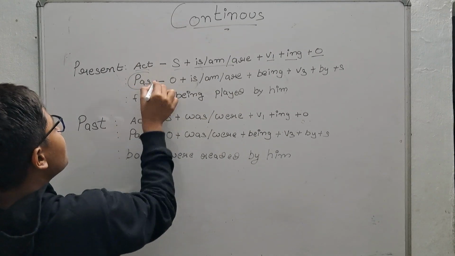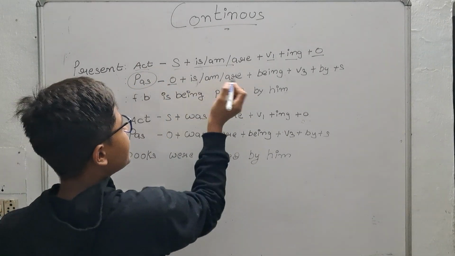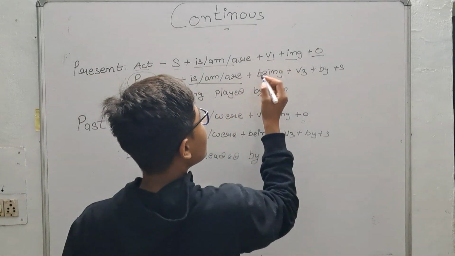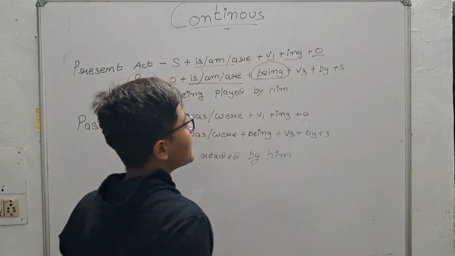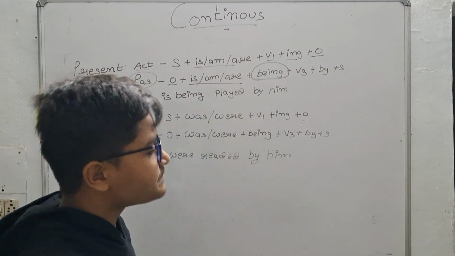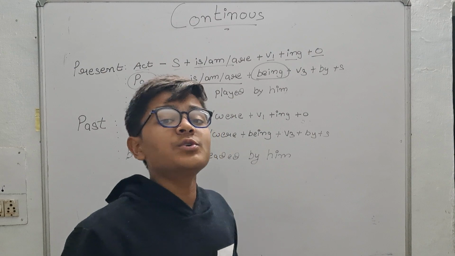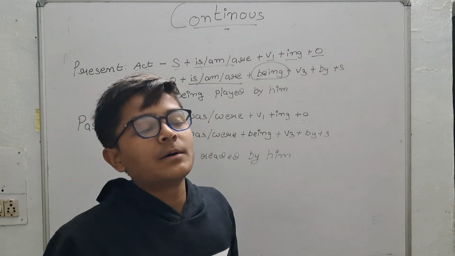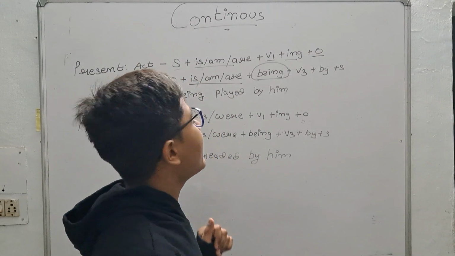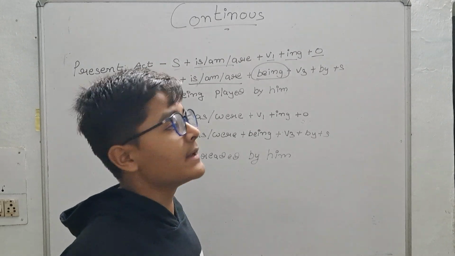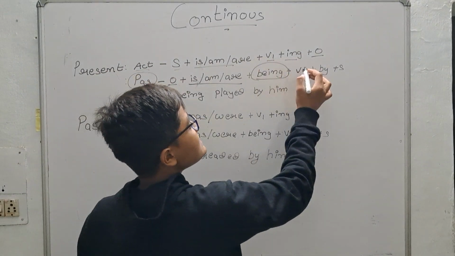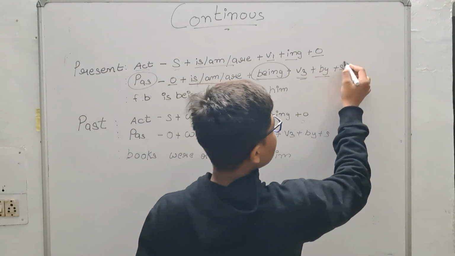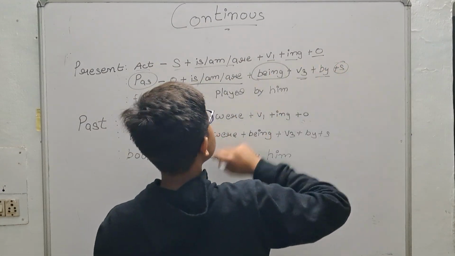And what is it in the passive voice? Object is in the front, is/am/are, and we will add being. As you know, in present indefinite we added is/am/are but not being. Here we will add being in passive voice, plus v3, plus by plus subject.